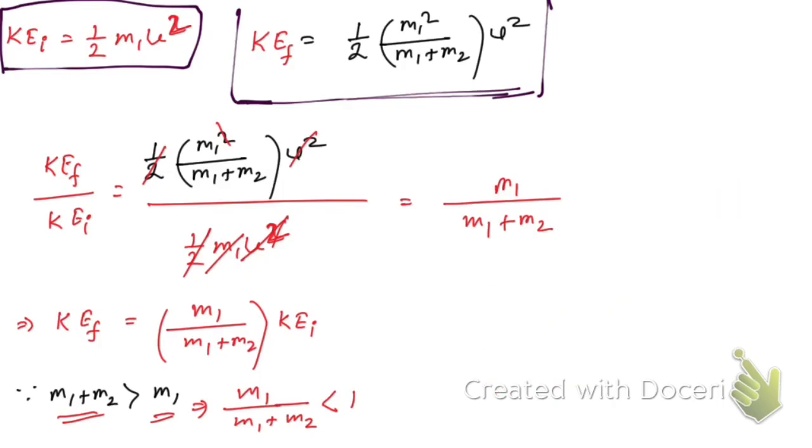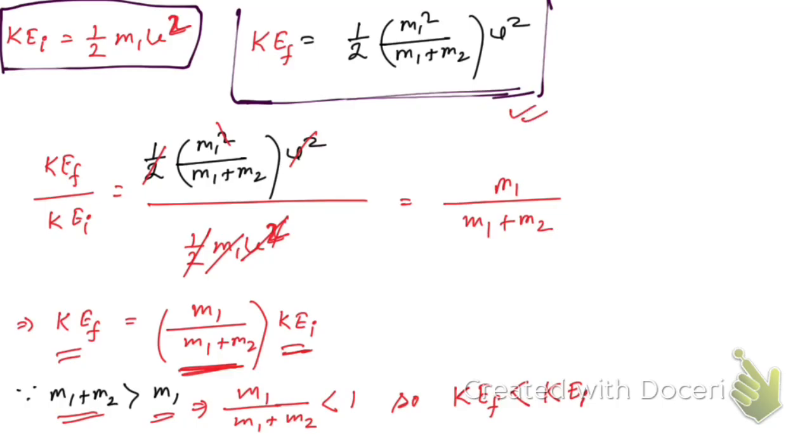So from here you can see, as this is less than 1, this must be less than this one. You can compare this with 6 equals 0.5 into 12, right? So 12 is greater. I am giving this as an example just. Okay, 6 is equal to 0.5 into 12. So we can say that the final kinetic energy is less than the initial. That means the kinetic energy before collision is greater than the kinetic energy after collision, right? So that's why we can say this is greater.